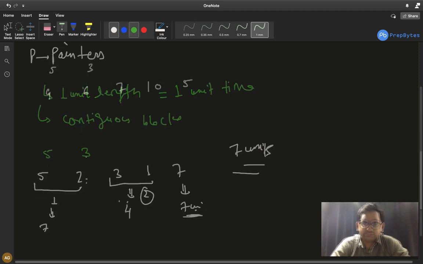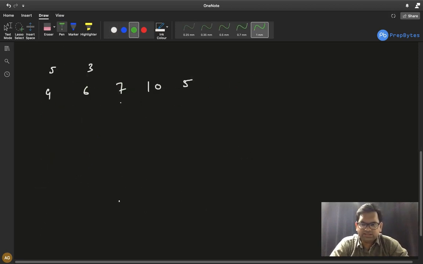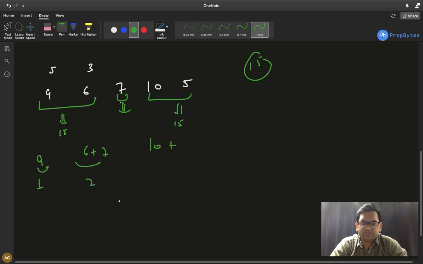Let's take one more test case. Now in this particular test case, 3 painters and these are my lengths. I can give 9 plus 6, 15 units to one painter, 7 to one painter, and then 10 plus 5 to another painter. So maximum I can get 15 units. There are other possibilities also. I can give 9 to one painter, 6 plus 7 to the second painter, and 10 plus 5 to the third painter. I can use only 3 painters. So my minimum time needed to complete this task is 15 for this sample test case.